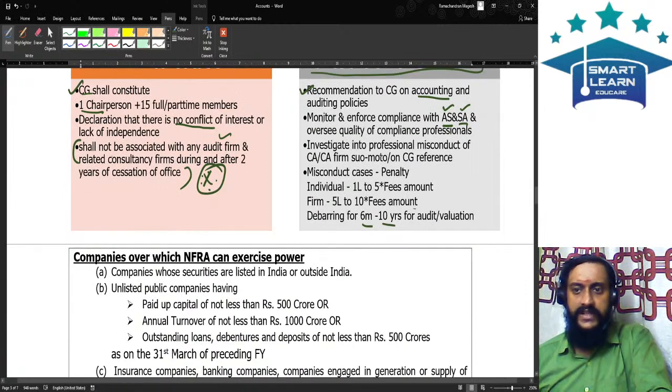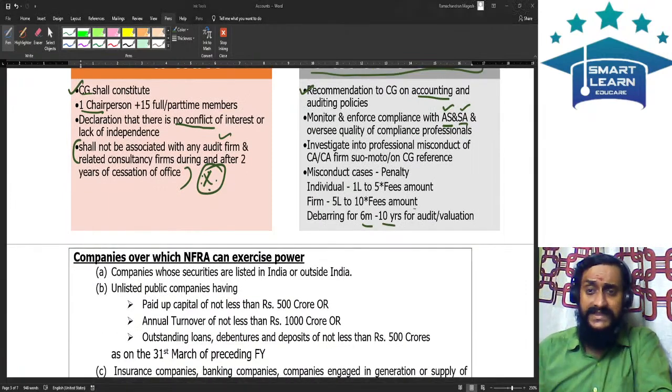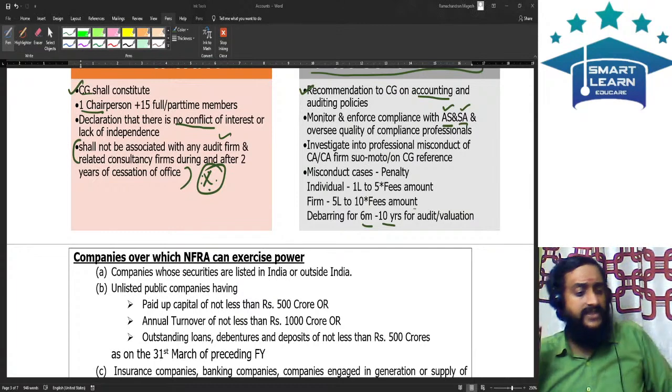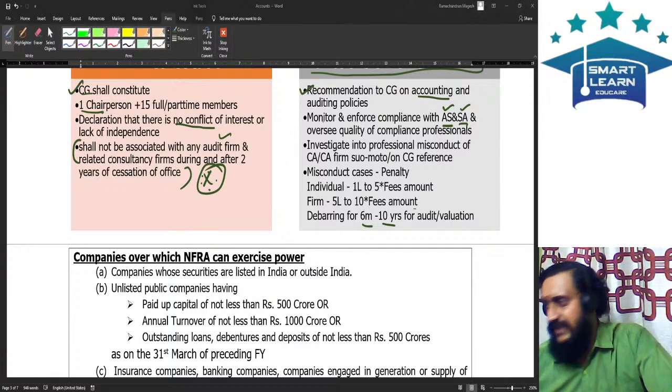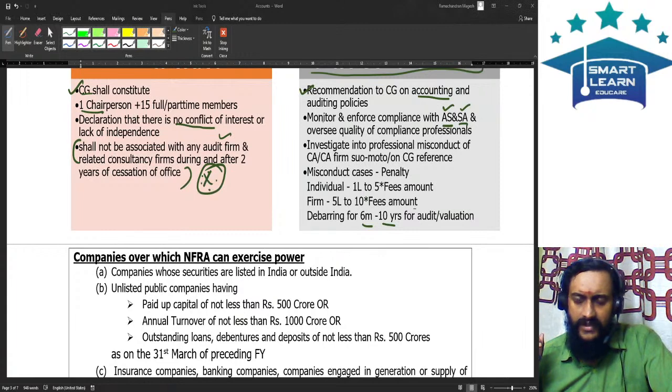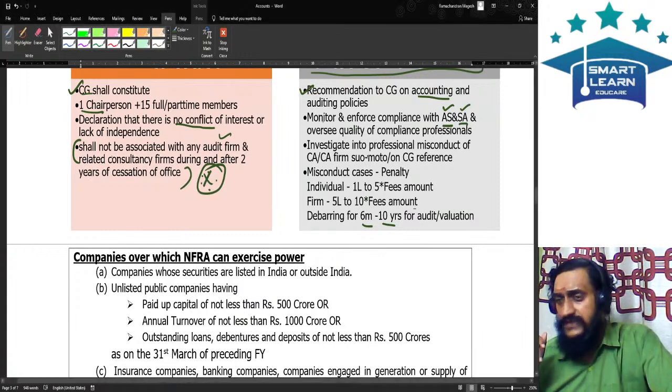And they can investigate into the professional misconduct of the CA or CA firm. Even the CA Institute does not have this power. Once NFRA picks some CA firm and says, I want to take action against this firm, even the CA Institute does not have a say over that. Like this, such power is given to NFRA.